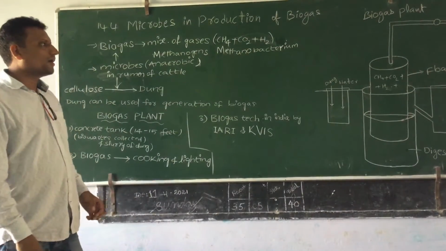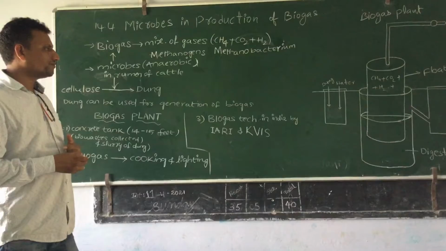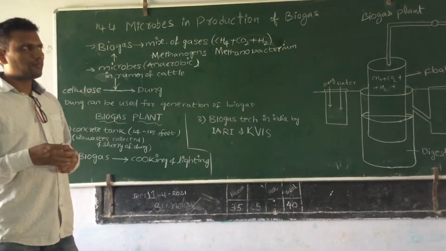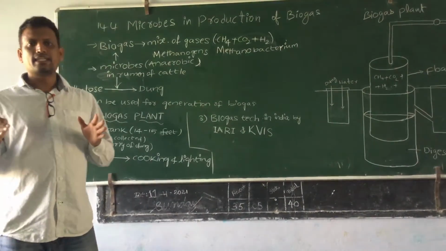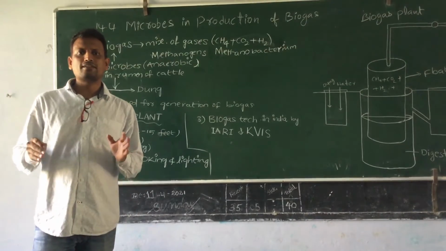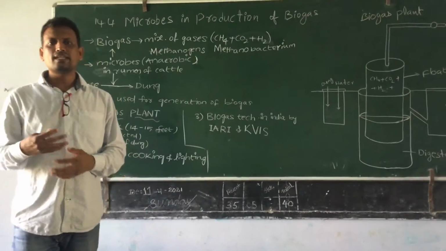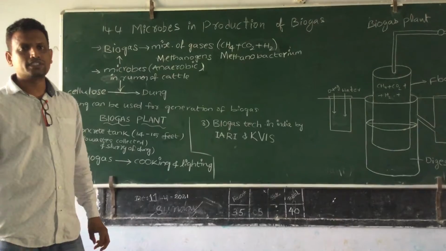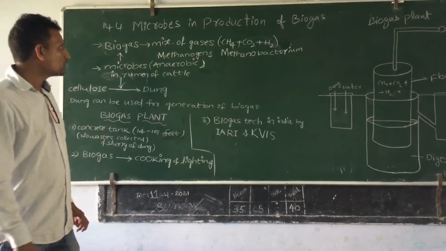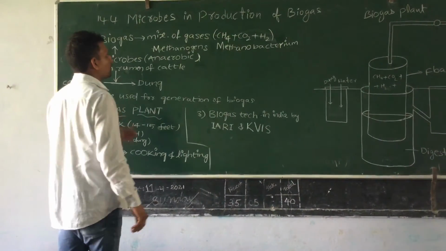Generally after digestion, the cattle excrete dung. The excreted product of the cattle is dung. So dung also contains these anaerobic methane producing microbes. How can we use those microbes for our benefit?